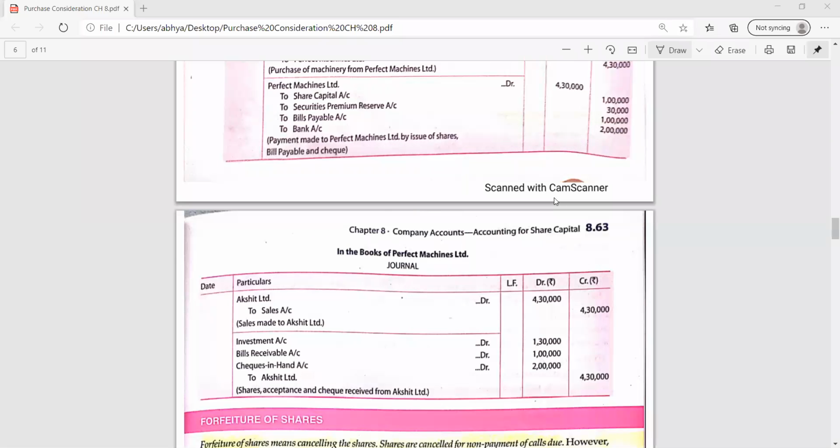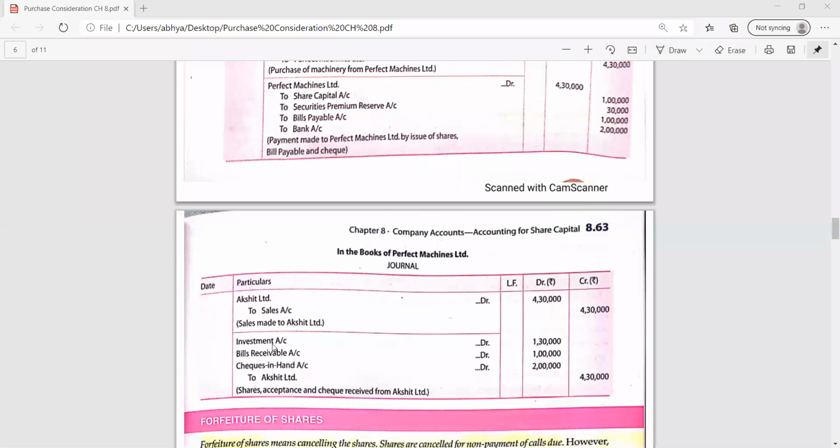And in 11th, I told you that whenever we are buying the shares of any company, which account is debited? Shares, debentures. Which account was debited in 11th class? What did I tell you? Investment. Which account will be debited? Very good, Divya. Investment account. So whenever we are buying shares, the investment account is debited.